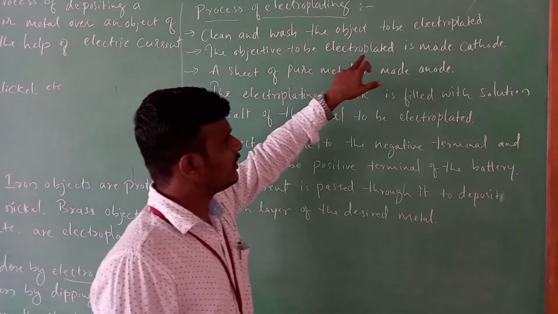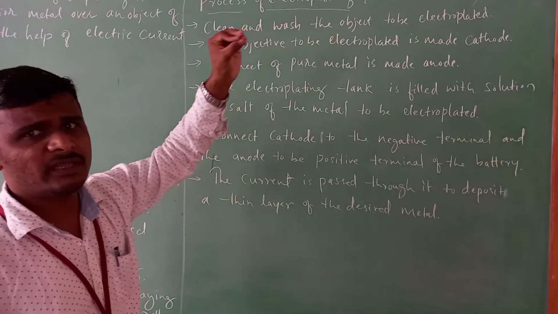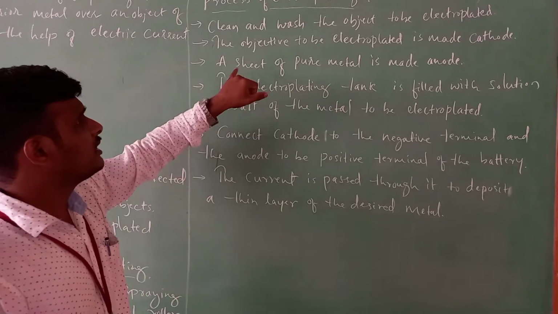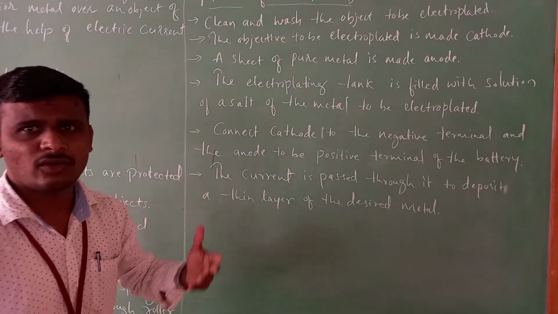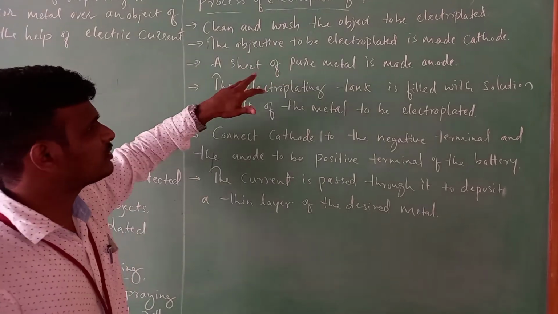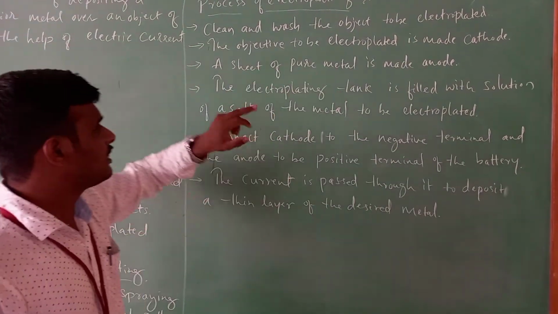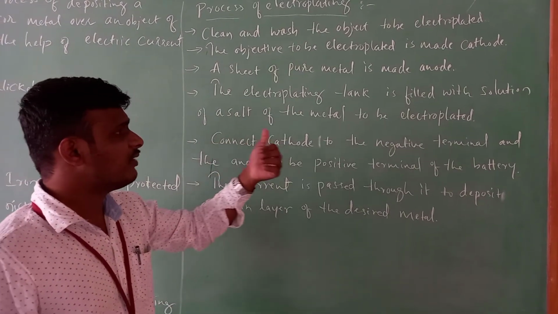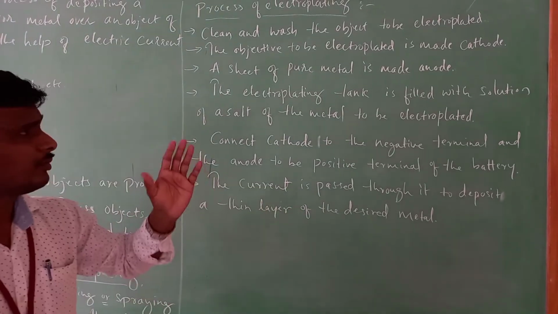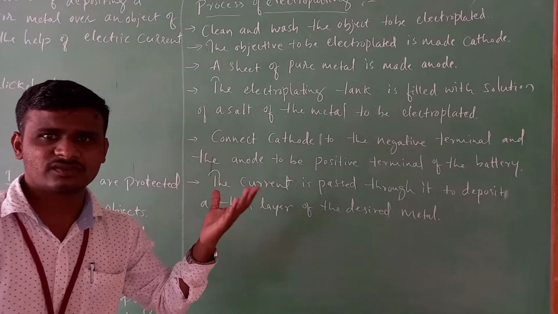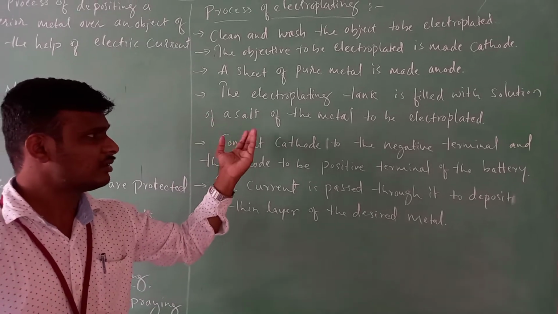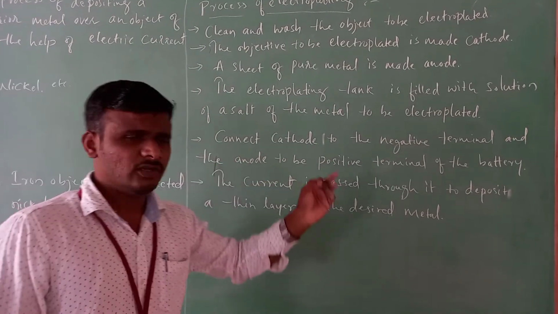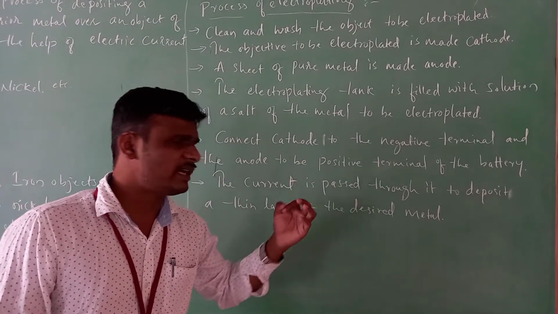Second, the object to be electroplated is made the cathode, and a sheet of pure metal is made the anode. The electroplating tank is filled with a solution of a salt of the metal to be electroplated. Next, connect the cathode to the negative terminal and the anode to the positive terminal of the battery.